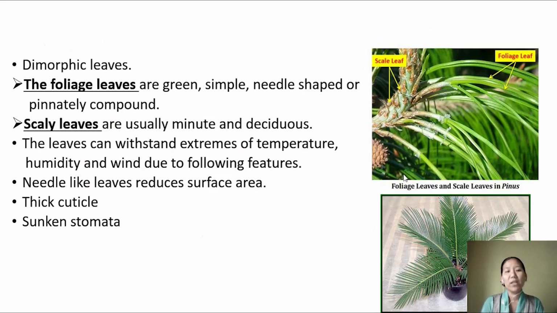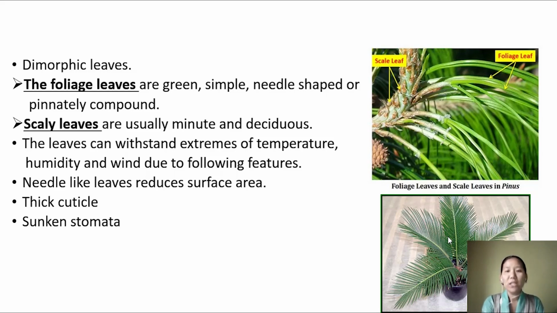Now talking about the leaves, they are dimorphic, so there are two types. The first one is the foliage leaf, and the other type is scaly leaves. The foliage leaves are usually green. Here you can see this is a foliage leaf. It can be simple and needle shaped, as you can see here in the case of Pinus, or it can be pinnately compound, as in the case of Cycas. So they are green and photosynthetic.